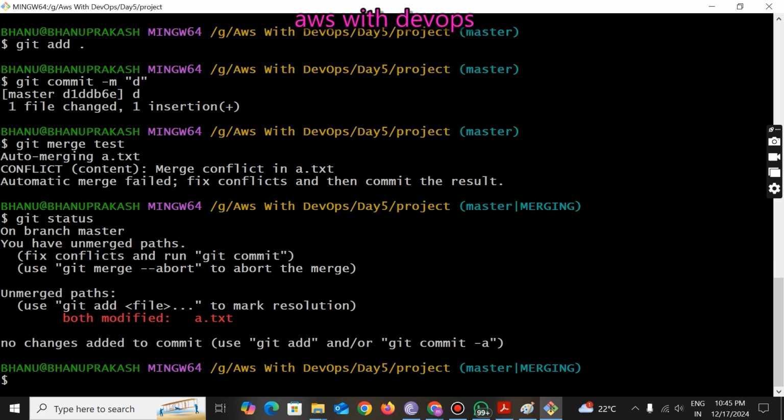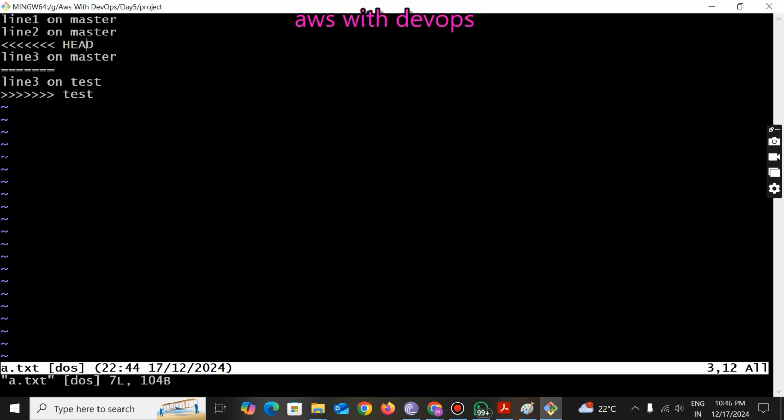So now I am going to do some changes to a.txt. Now let's resolve this conflict issue. Now I am going to open vi a.txt. Now what the developer will do, the developer will check all the code which was there in the child branch and which was there in the master branch.